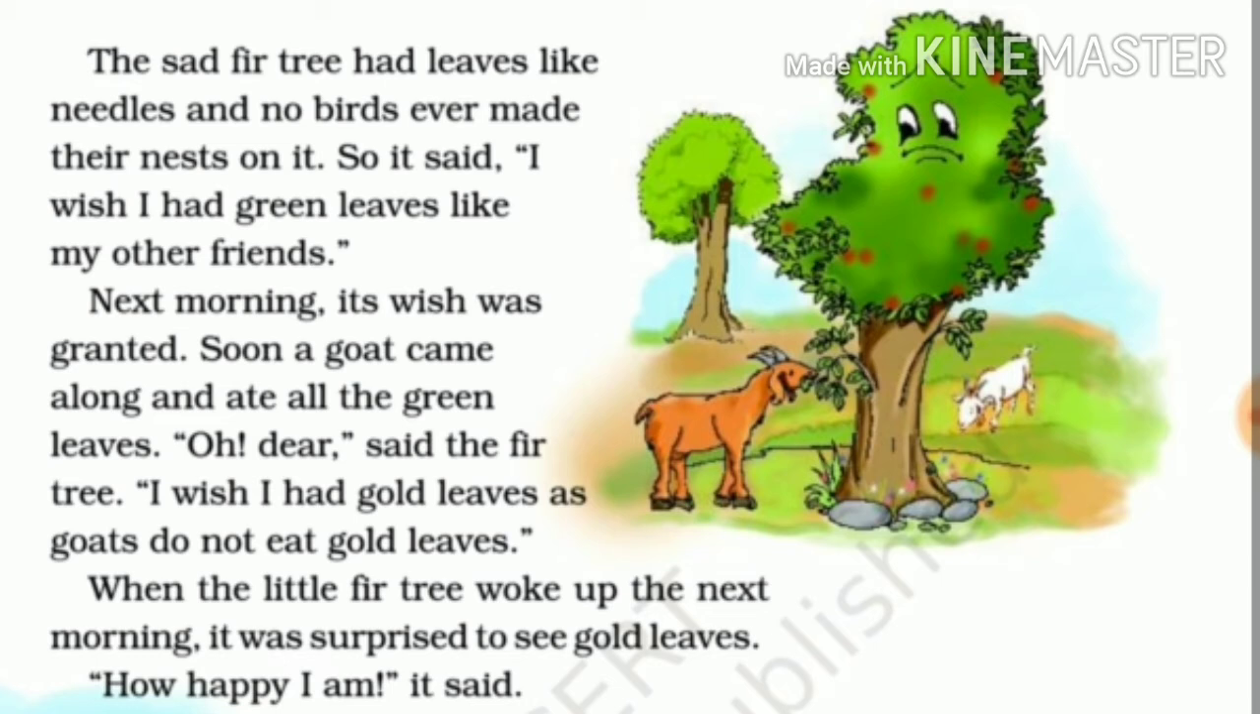What was his second wish? His second wish was now his leaves should be of gold. Why gold? Because goats do not eat gold leaves. When the little fir tree woke up the next morning, it was surprised to see gold leaves. Now again his wish was granted.